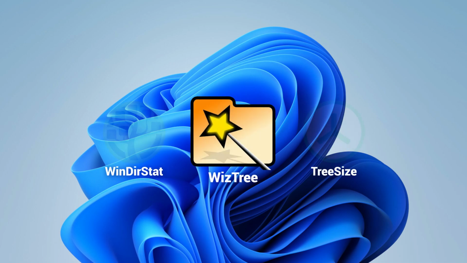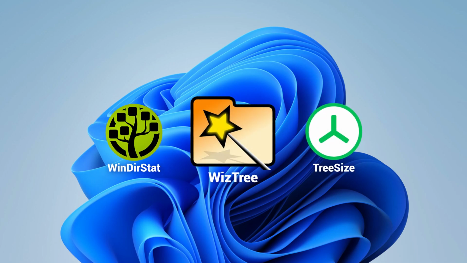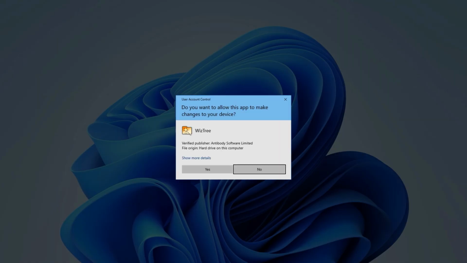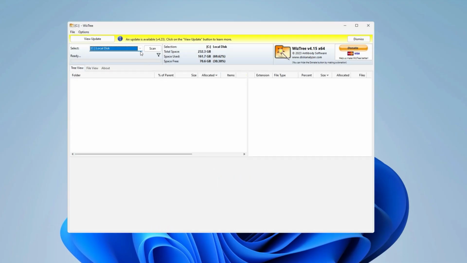WizTree, one of the best file management tools out there. Be sure to check out our other video on TreeSize, which offers similar features. While WizTree might be the older option, it's still one of the easiest and most effective apps to use.